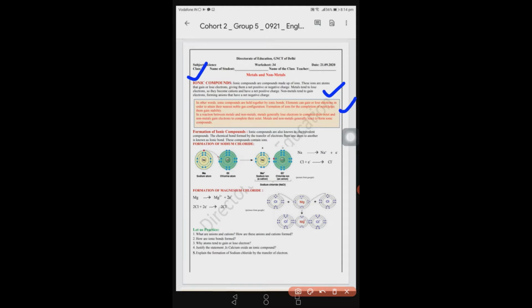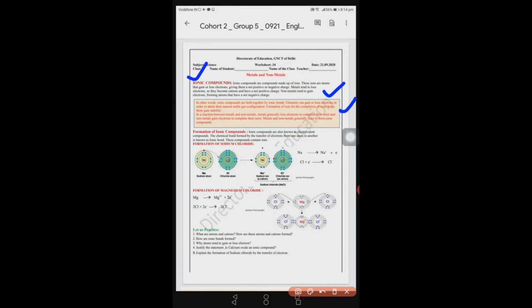Goal is to complete the octet. It wants to be in the state that it should not have the extra electron or the shortage of electron. It wants to get the complete electrons in its last octet. So it will give them stability and also their octet will be complete.